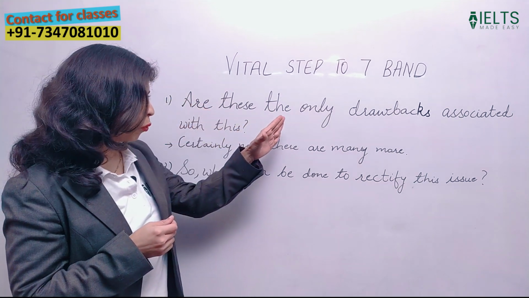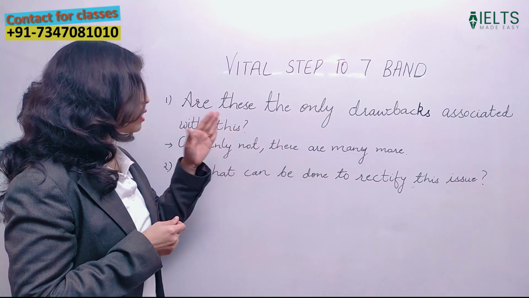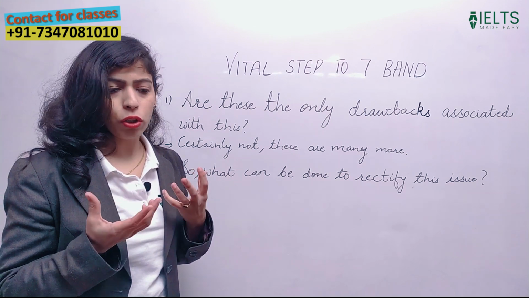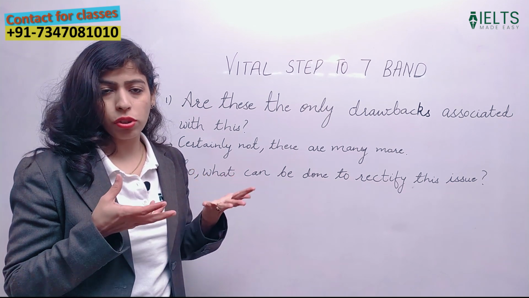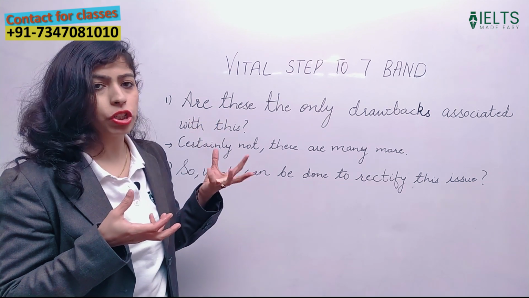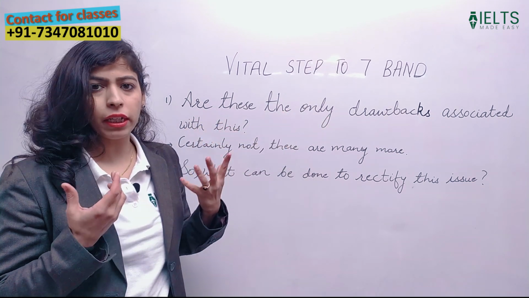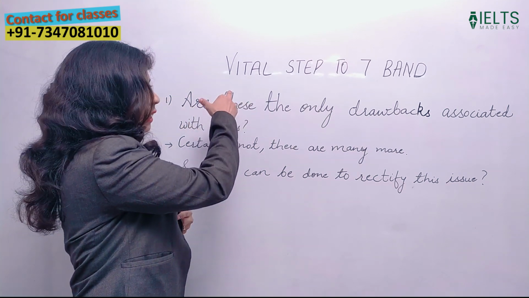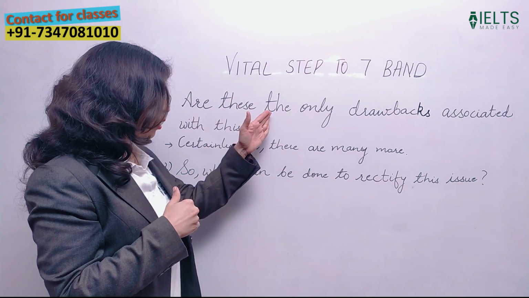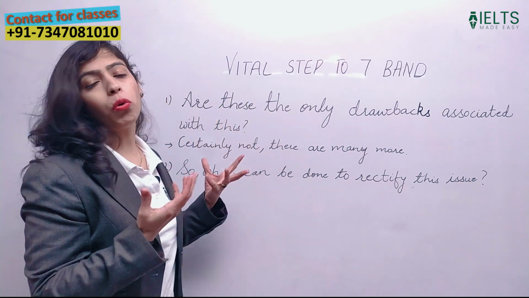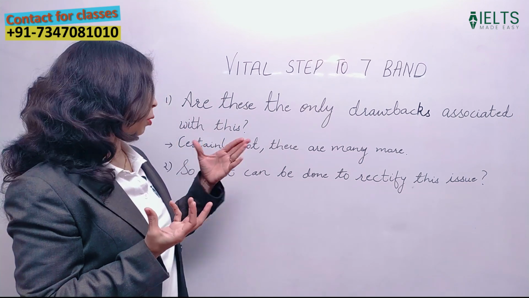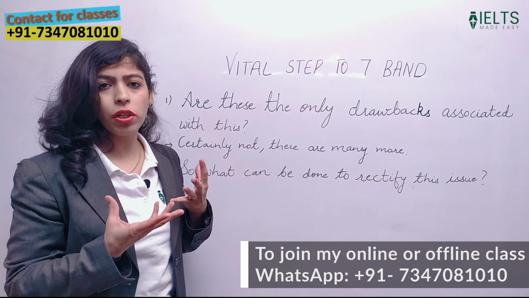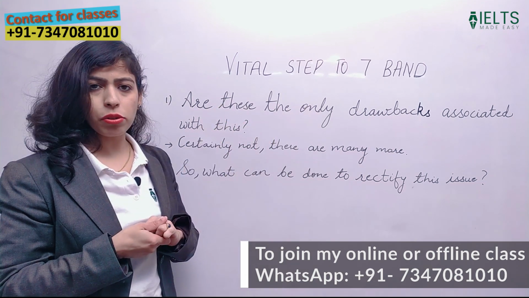Are these the only drawbacks associated with this? Drawbacks, what are drawbacks? We are talking about some problems which are associated with this. Are these the only repercussions, drawbacks associated with this? We can frame it according to the demand of the question. I have already explained 2 drawbacks prior to this question. After 2 drawbacks, I want to explain one more. So what will I do? Whatever the issue is, I am writing, are these the only drawbacks associated with this?